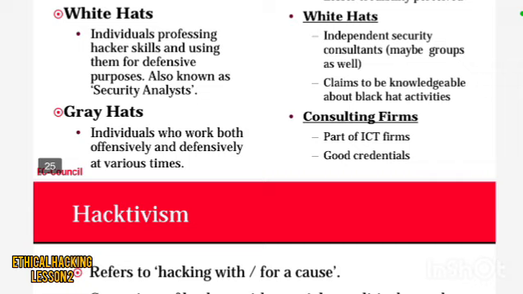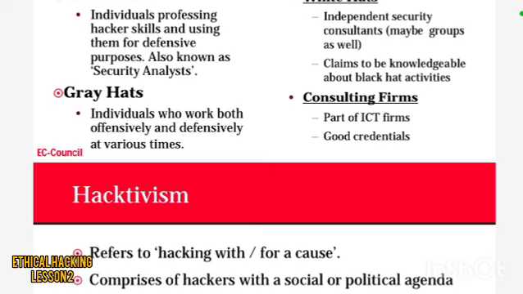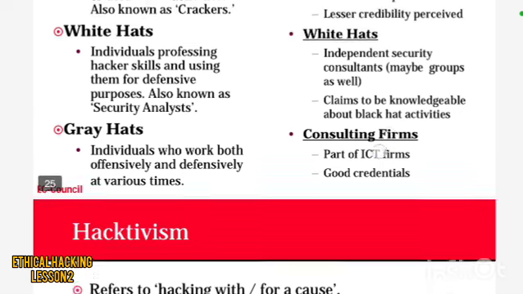Next, grey hats. A grey hat is an individual who works both offensively and defensively at various times. Grey hats include individuals who work both offensively and defensively at various times.